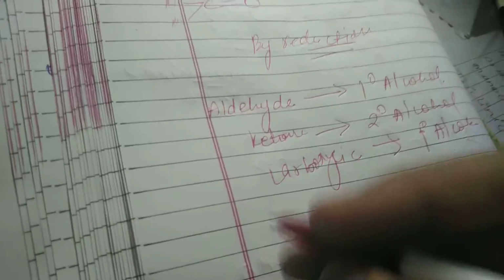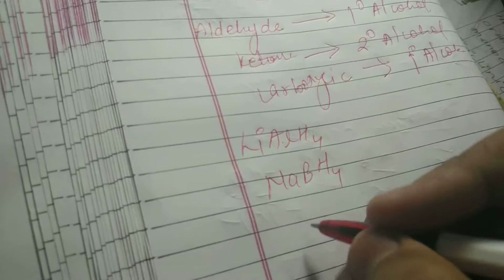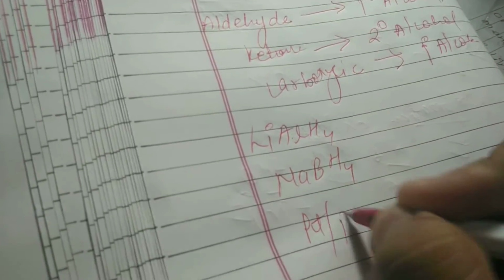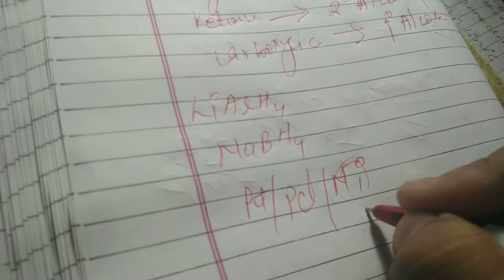Okay, so what are the reducing agents? Here the reducing agents are LiAlH4, lithium aluminium hydride, NaBH4, sodium borohydride, and platinum and nickel. So this is Raney nickel in the presence.